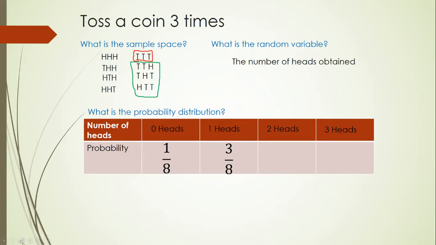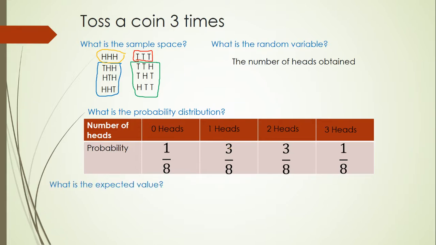Okay. Two heads are these 3 options. So there's 3 out of 8. And lastly, we could have all 3 heads, which is this option right here. And there's only one of them, so the probability is 1 out of 8. Now, probability rules still apply. This has to add to 8 over 8 or 1 in order for this to be a valid probability distribution. So 3 plus 1 plus 3 plus 1 is 8. Divided by 8 is equal to 1. So this is a valid probability distribution.